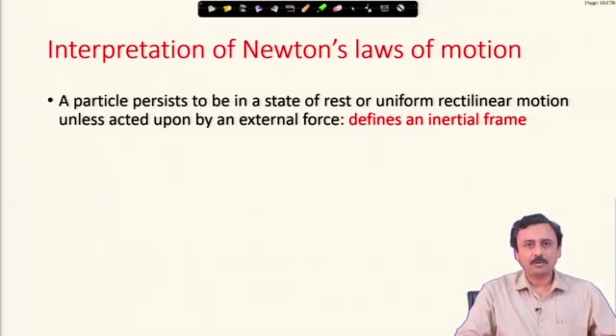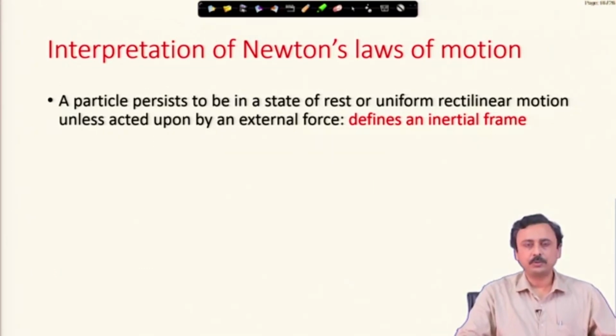Now, this law defines what is called an inertial frame. The first law defines an inertial frame. This is a very important starting point for kinetics.